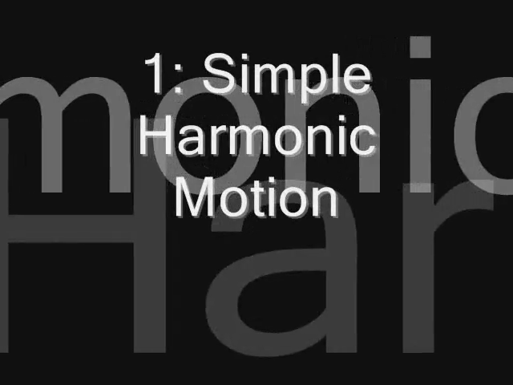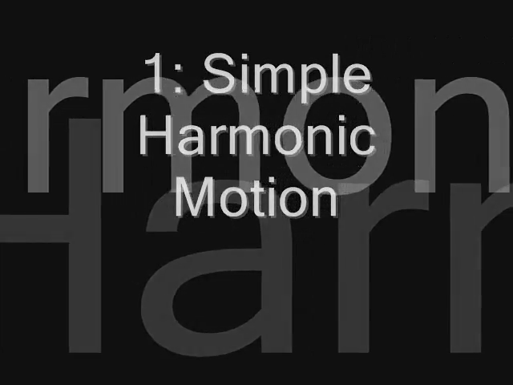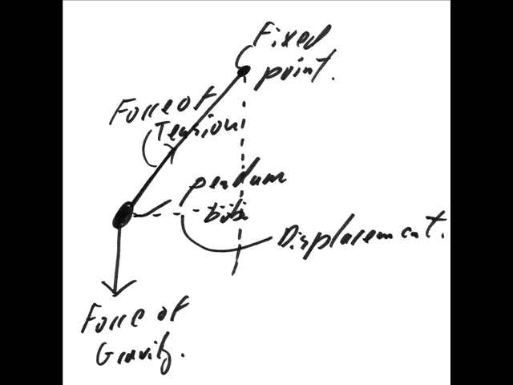All forms of motion obey Newton's laws of motion. We have seen this to be true for linear motion and circular motion. The same is true of simple harmonic motion, or periodic motion. A typical example of simple harmonic motion is the pendulum.